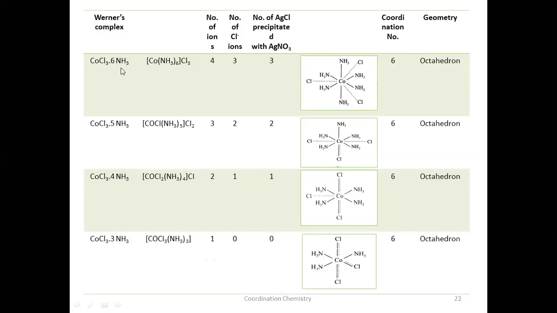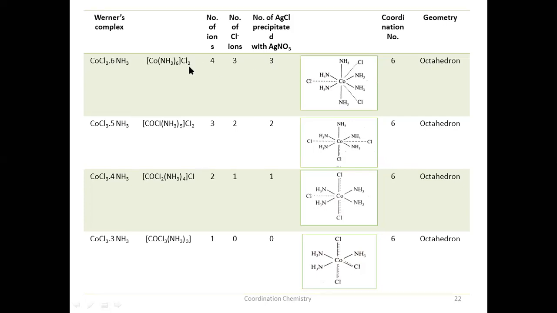This is the Werner complex. This is the first complex. He has taken 6 ammonia molecules. When he treated this with silver nitrate, he found that 3 moles of AgCl are precipitated out. This means 3 chloride ions are easily available, that should be outside the sphere, that are ionizable.